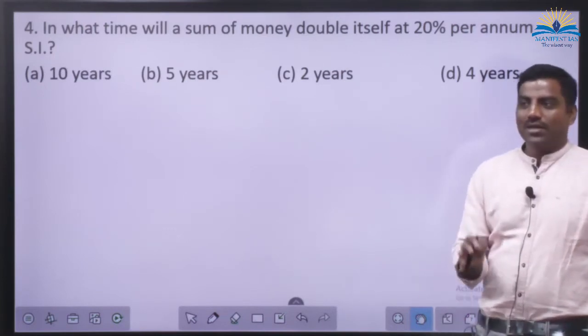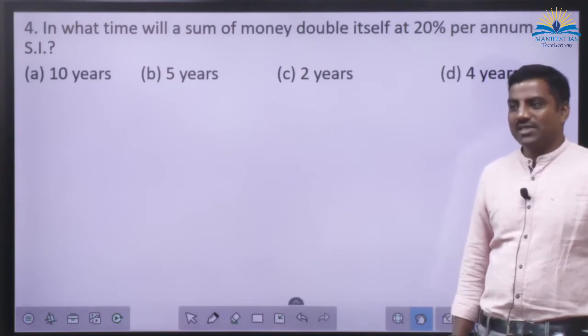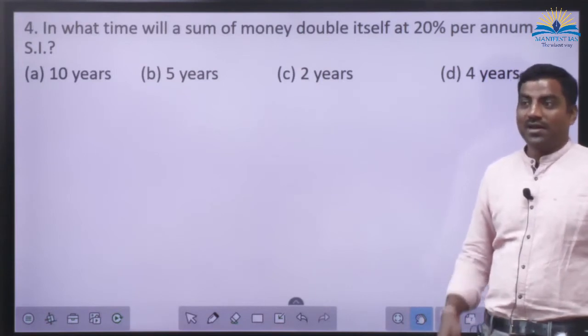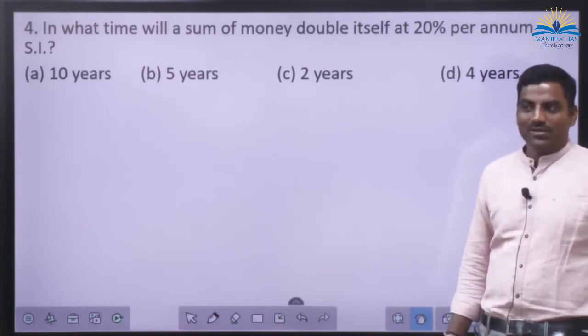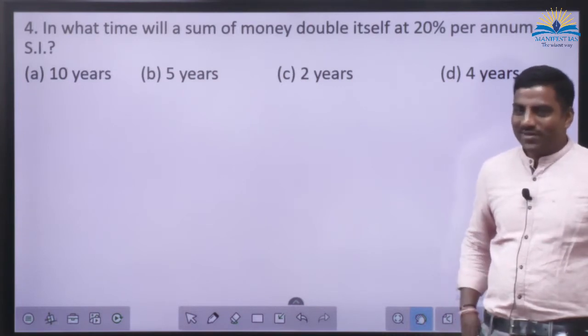You think as a banker or you think as a customer. That offer is given. 20% is the rate of interest, and you are in a hurry to make your money double. Usually most of the schemes don't tell you the interest rate. They tell you what? They will make your money double within some time.